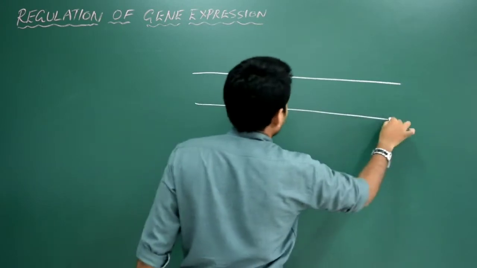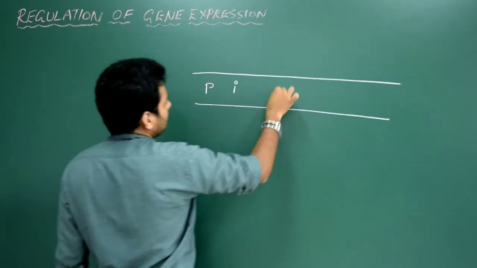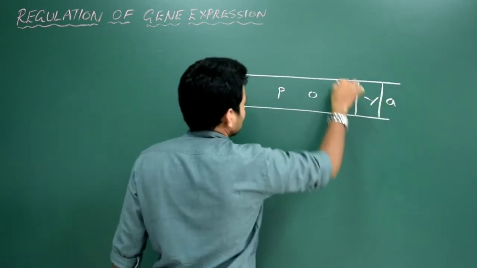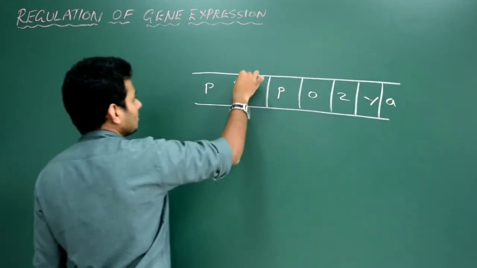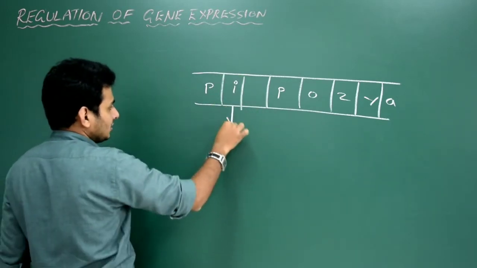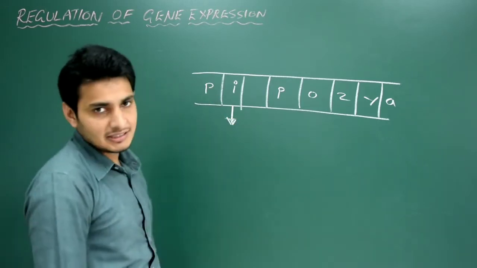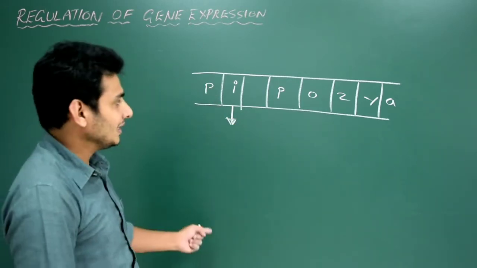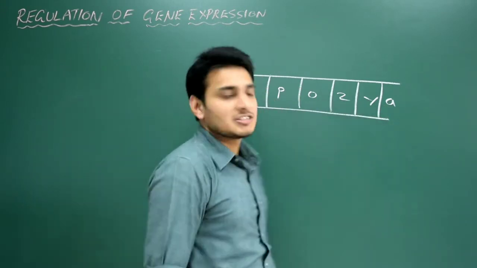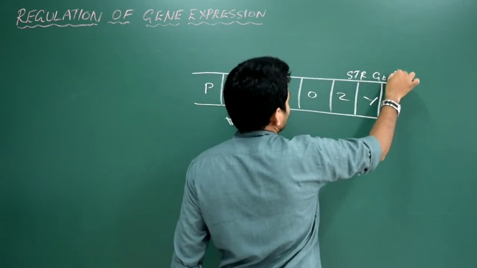Okay, so of lac operon, we just put them in the box so it will be easy for us to know. This I, the regulatory gene, here in the lac operon concept, I in the sense is inhibitor. It's going to inhibit the transcription of ZYA, that is the structural genes. We write here structural genes.